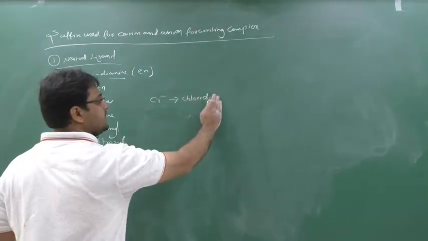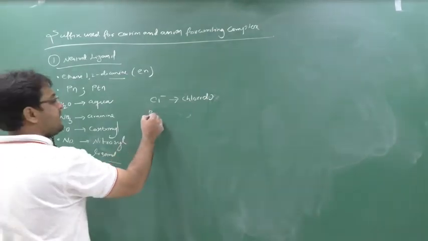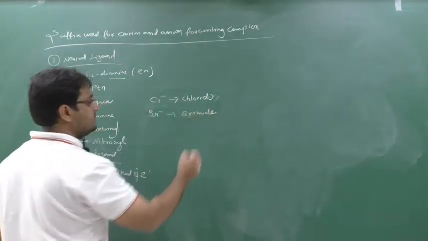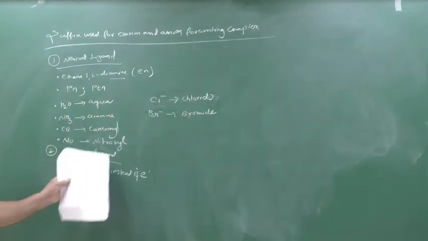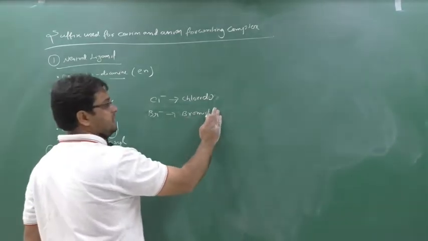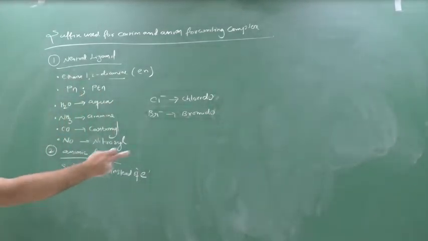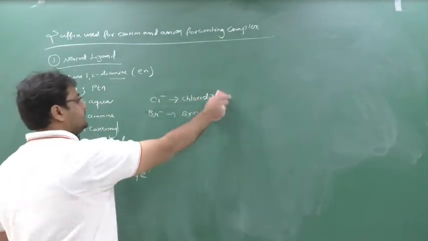Where there is E, replace it with O: chlorido. Br minus, so bromido, which we would call bromide. But the IUPAC rule says to use the suffix O instead of E. So the suffix is O instead of E. Not bromide, it should be bromido. Clear this part?